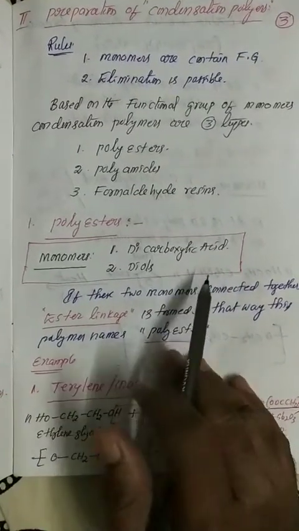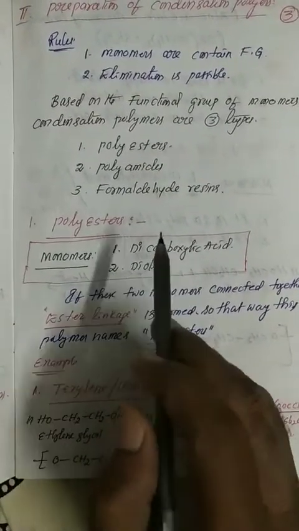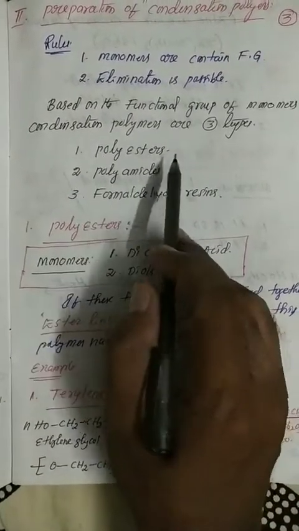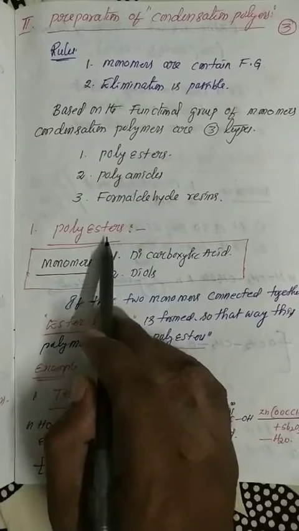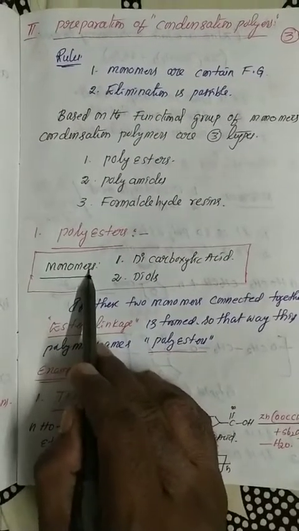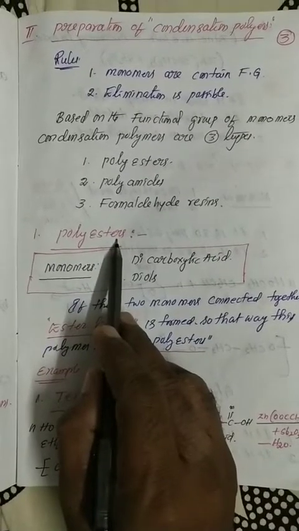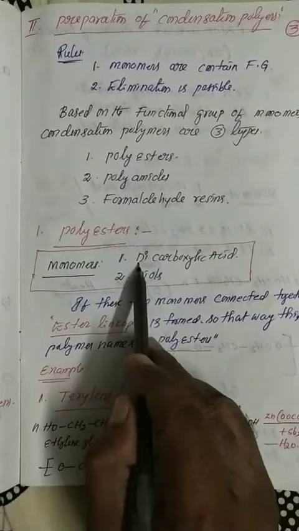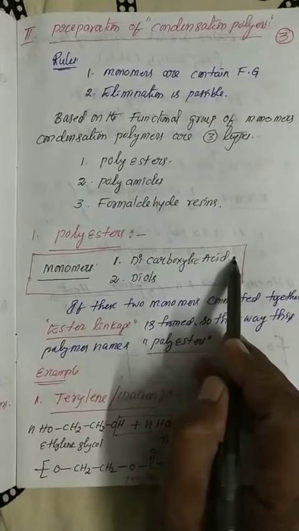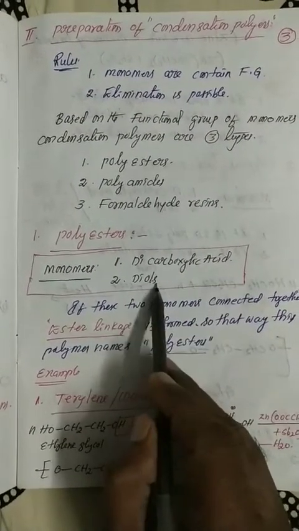My dear students, a very important point in the case of polyester: the monomer units in the polyester category of polymers are compulsorily made up of dicarboxylic acid functional groups as well as diols.